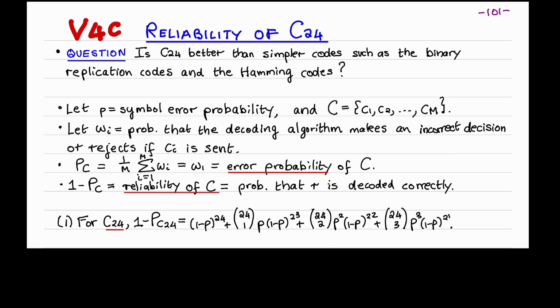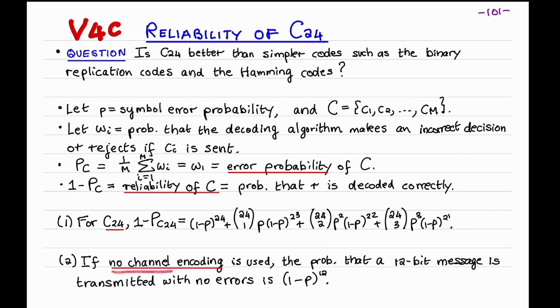The probability that the error vector has weight 1 is given by this expression. The 1 in the error vector can be chosen in 24 choose 1 ways. The probability of transmitting that bit incorrectly is p, and the probability of transmitting the other 23 bits correctly is (1 minus p) to the 23rd power. Similarly, this is the probability that the error vector has weight 2, and the probability that the error vector has weight 3. And so this is the reliability of C24.